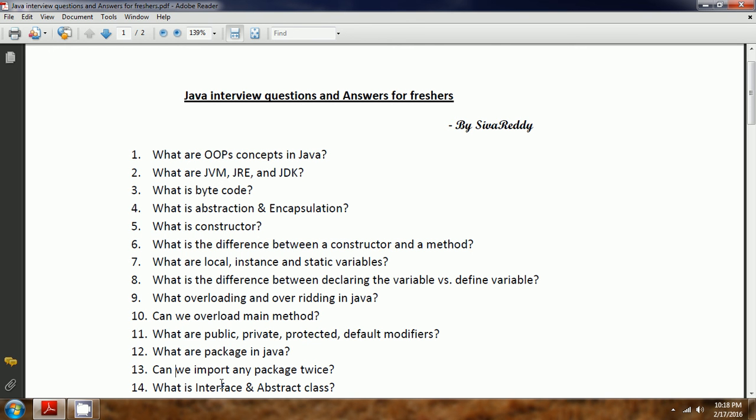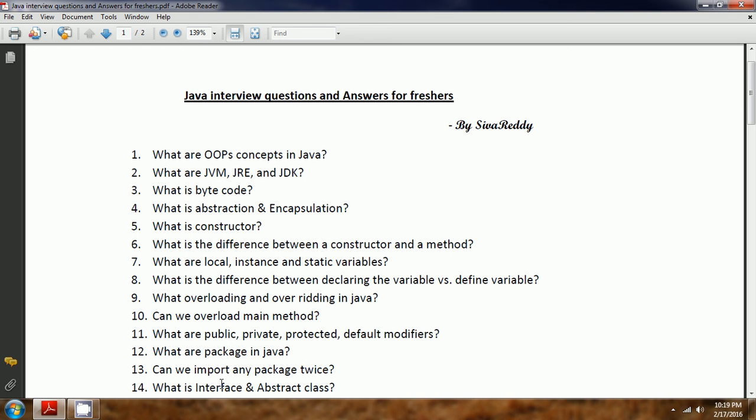That means there is no implementation, only declaration will be there in the interfaces. And by default, whatever properties and values you define are going to be public and final. That means the values you cannot change. That is what an interface is.